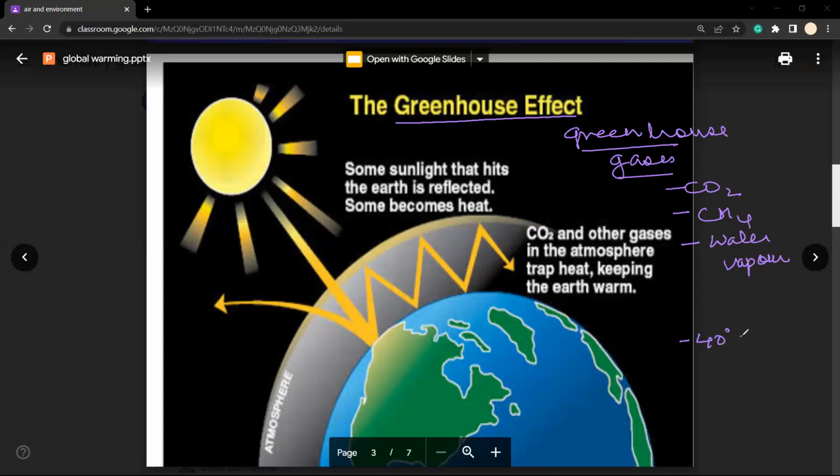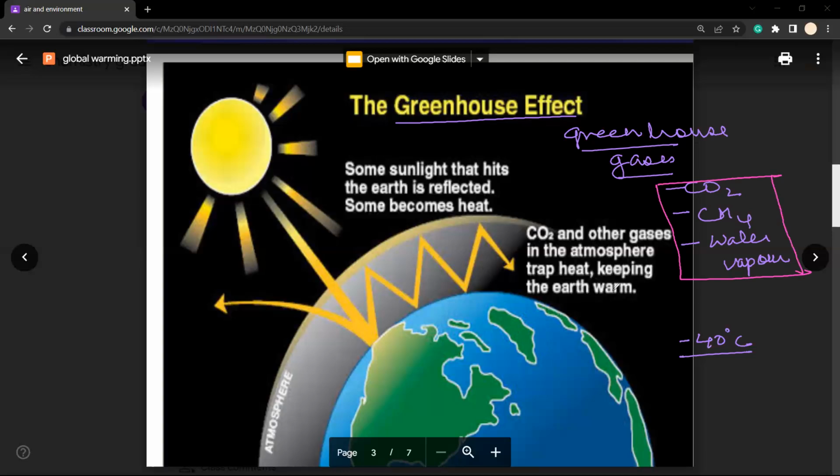have been minus 40 Celsius. That means there would have been permanent ice, or the earth would have been permanently covered with ice. So this is a positive impact which they are producing. They're trapping heat energy and maintaining a specific temperature of the earth's surface which is needed for the survival of human beings and any other living organism.